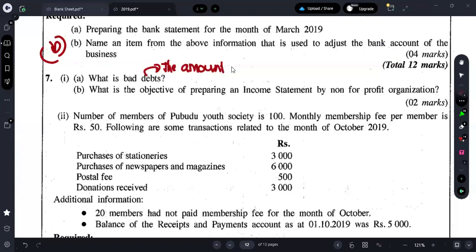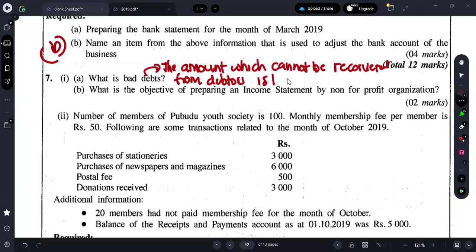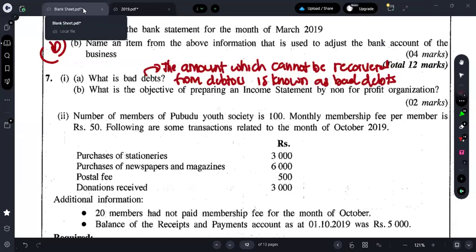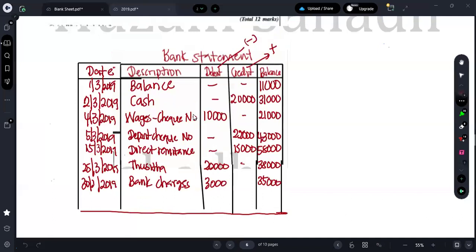The amount which cannot be recovered from debtors is known as what? Bad debt. The amount which cannot be recovered from debtor is known as bad debt. Okay. The ones who need this can just take a screenshot quickly. Okay. Fine. I hope you took it.